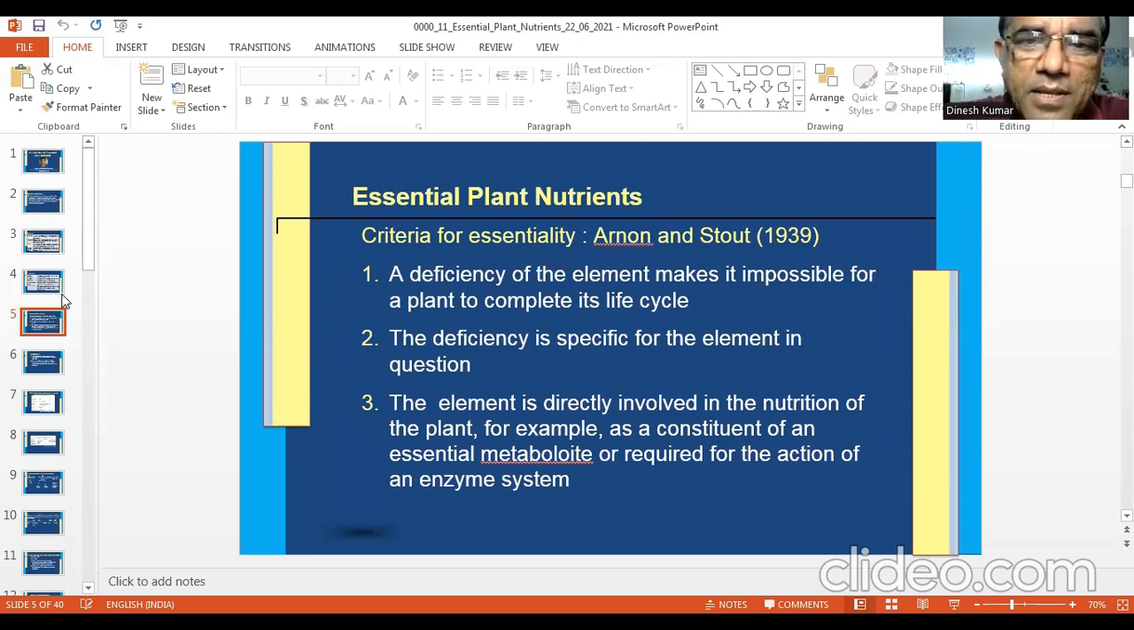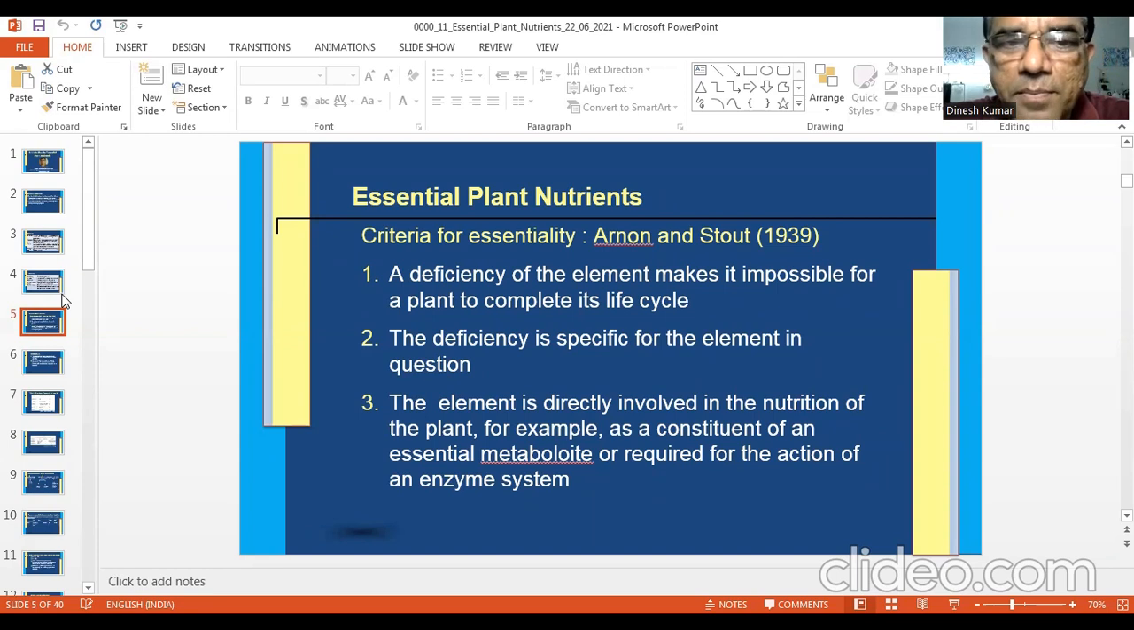As I talked about in the beginning, which nutrient has to be essential? Arnon and Stout in 1939 described the criteria for essentiality of a nutrient. If an element is able to qualify these three criteria, then it will be called essential. Otherwise, it will not be essential for plants. More or less, these three criteria are still valid. People respect them and accept them, with few exceptions, but you need some criteria. And no alternative criteria have come up after Arnon and Stout. If we don't have an alternative, that means the Arnon and Stout criteria are still valid.